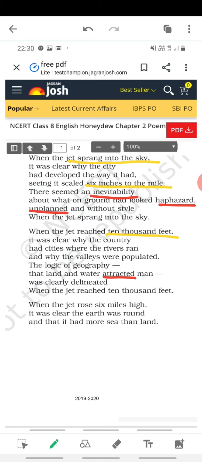Land where farming could happen, water where all the other facilities can be fulfilled, was clearly delineated. Now it was clearly understood.